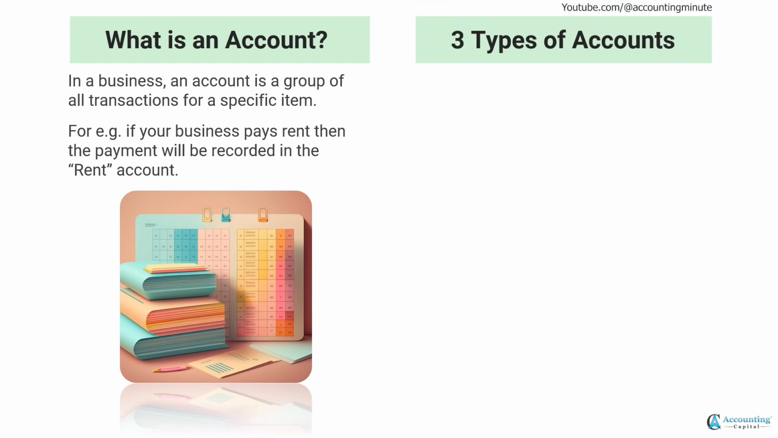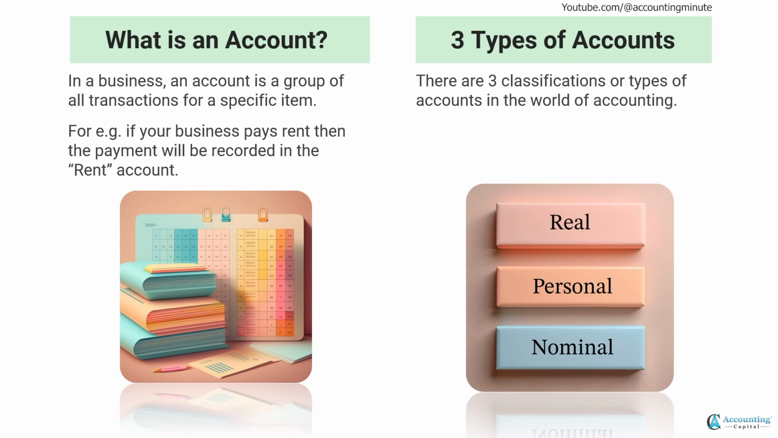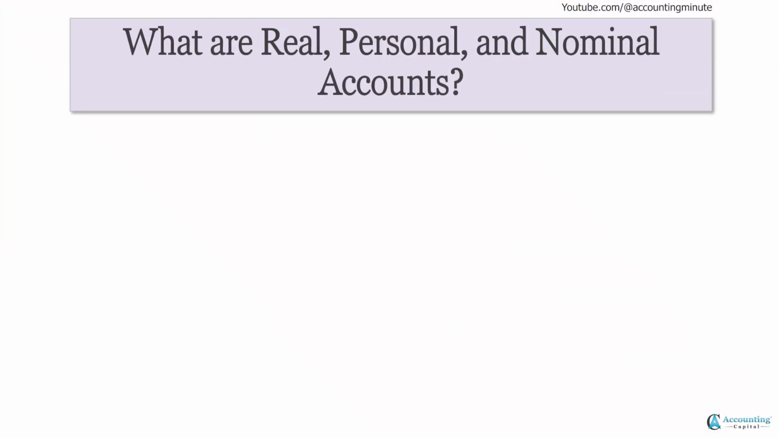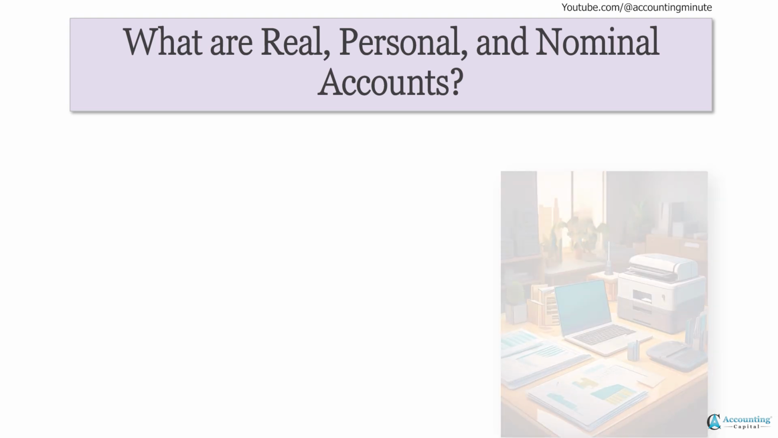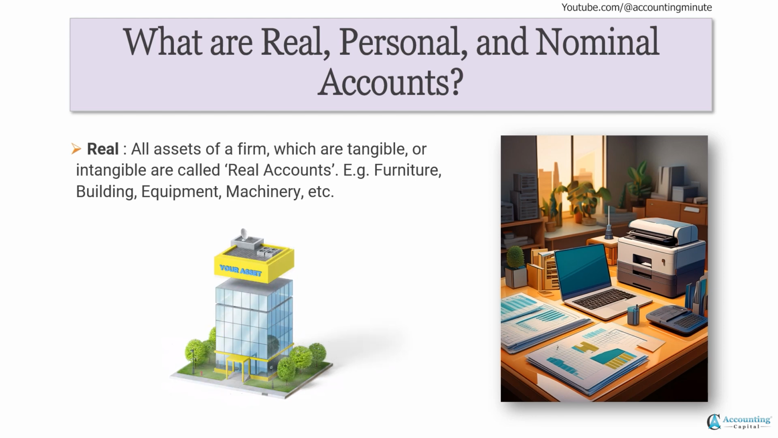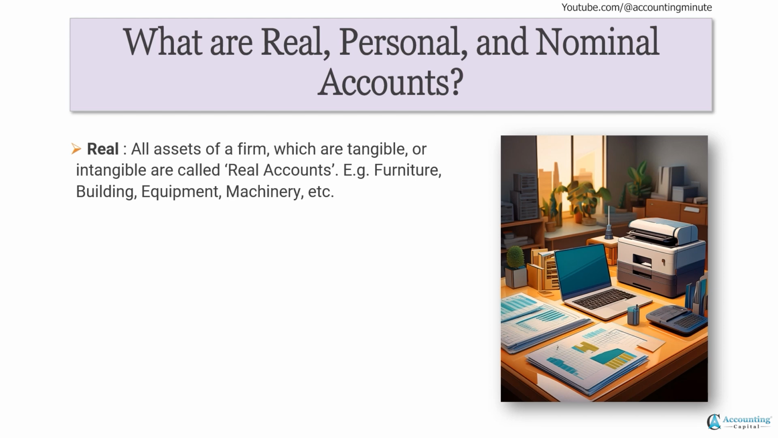What are 3 types of accounts? There are 3 classifications or types of accounts in the world of accounting: real account, personal account, and nominal account. What are real, personal, and nominal accounts? The first one is real account. All assets of a firm, which are tangible or intangible, are called real accounts. For example, furniture, building, equipment, machinery, etc.